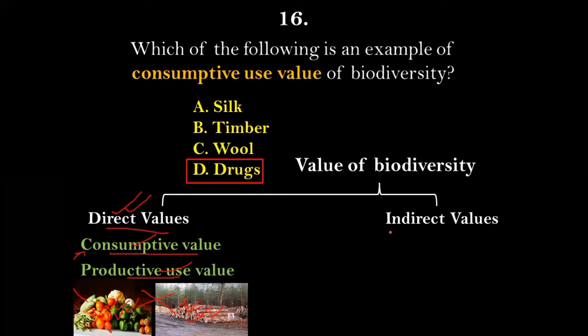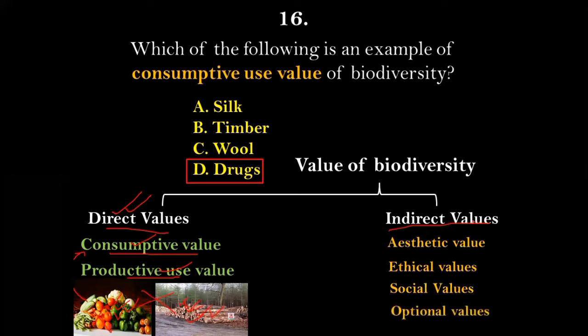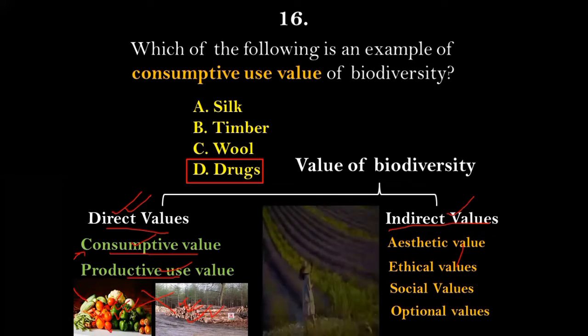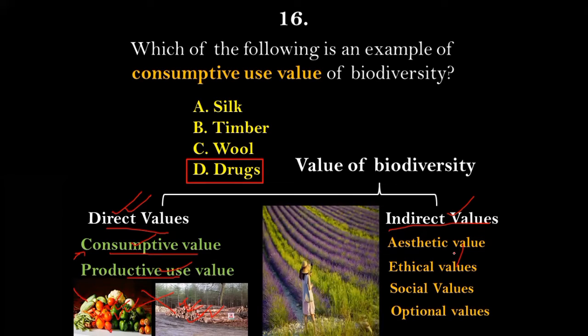However, in the indirect values of biodiversity, for example, we have aesthetic value of biodiversity, ethical values, social values, and optional values. In this type of indirect values of biodiversity, we may get the benefit or values of biodiversity without harming or killing the biodiversity. For example, when you go and visit a beautiful scenery or a botanical garden, you take a selfie from there, you get the true taste of the beauty of nature, and we feel content, or we feel the pleasure of nature by enjoying the beautiful scenery of nature.